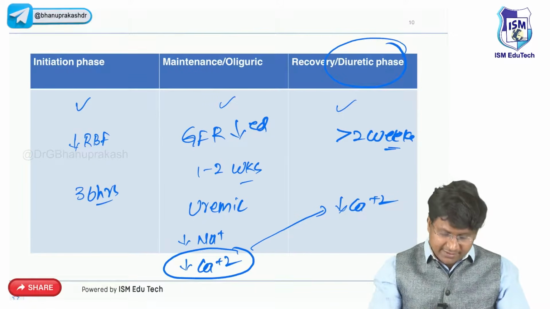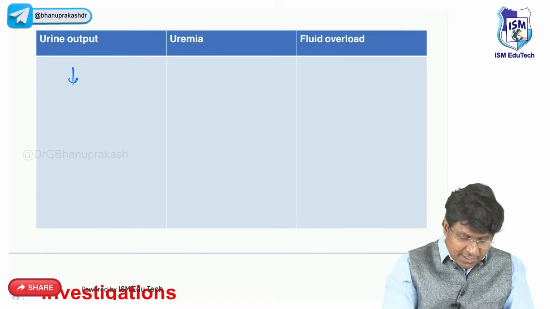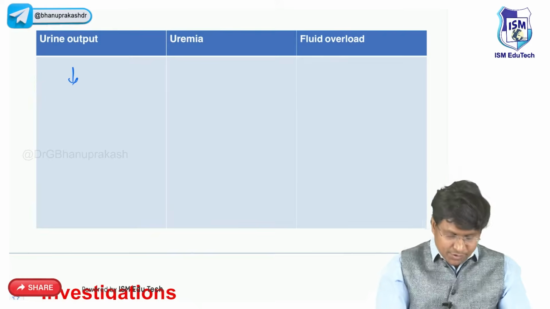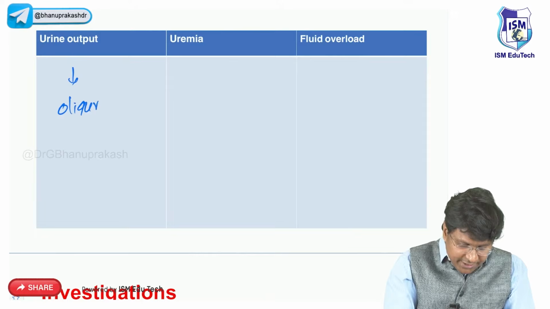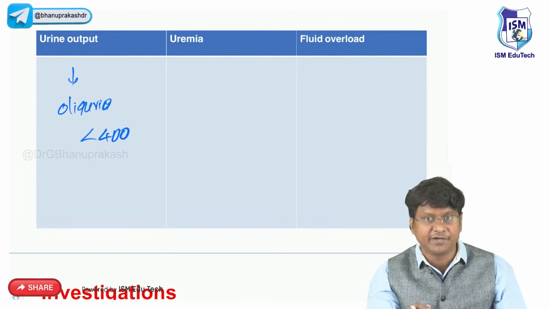So overall, the clinical manifestations are due to decreased urine output. There will be oliguria. So when do you call it oliguria? You call it oliguria when the urine output is less than 400 ml per 24 hours.